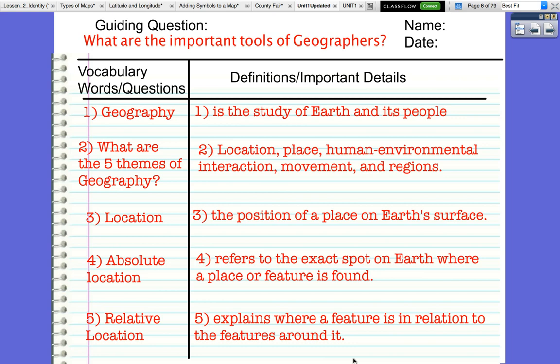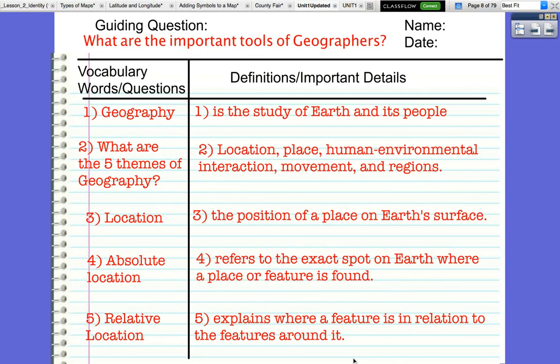Hey everybody, so today we're going to take notes on the 5 themes of geography. At the very beginning of the quarter, we talked about geography and what it is, and then we also talked about how geographers have divided it. During this unit, we're going to be looking more in depth at each of the 5 themes and what that looks like and how it relates to the study of geography.